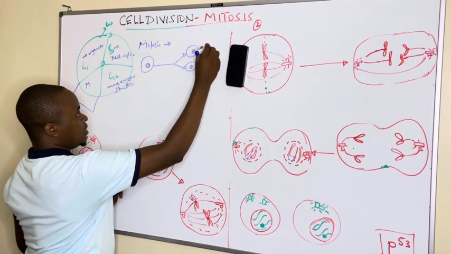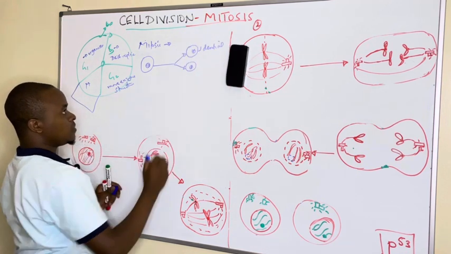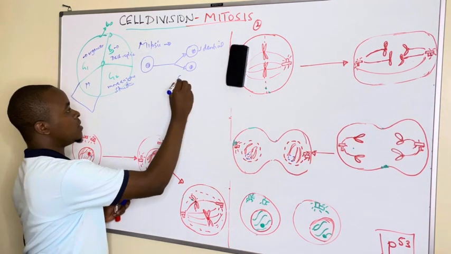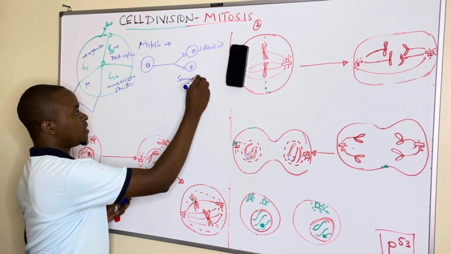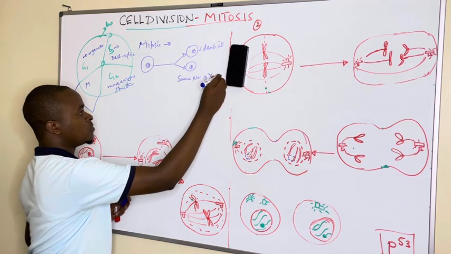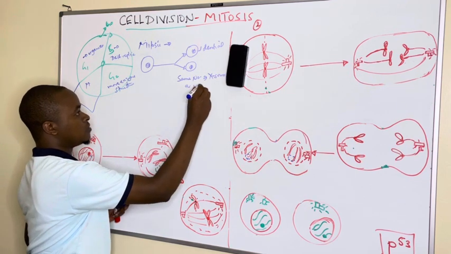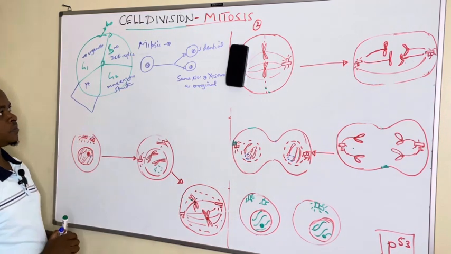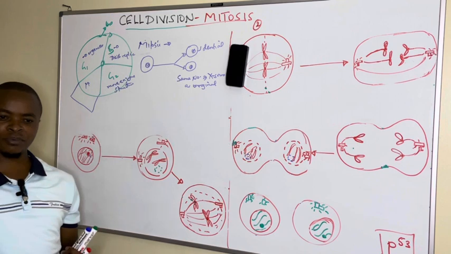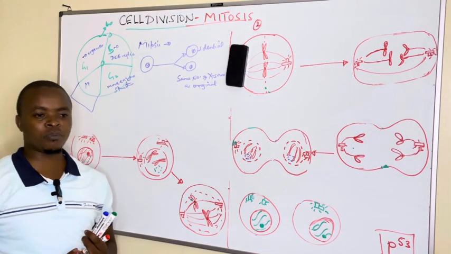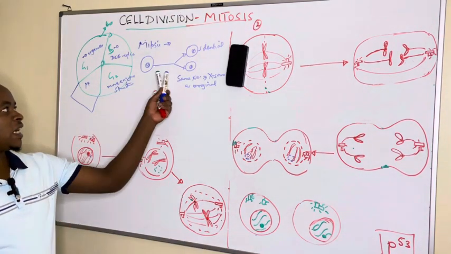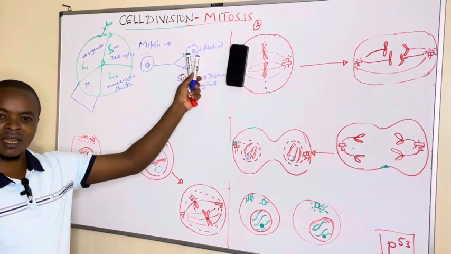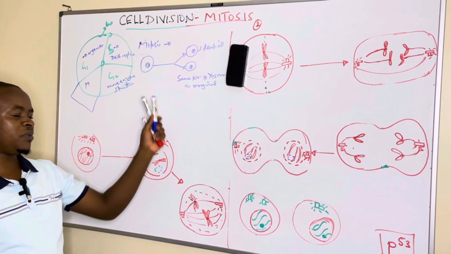We are saying they are identical. They are identical daughter cells having the same number of chromosomes as the original cell. That is how we can define mitosis: a type of cell division where the original or the parental cell divides to give two identical daughter cells having the same number of chromosomes as the parent.